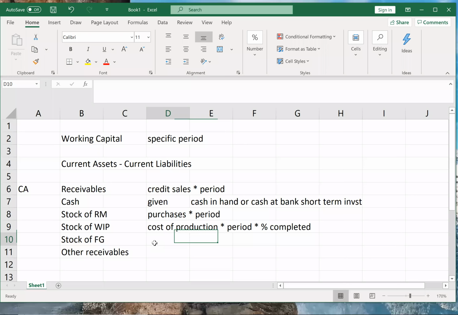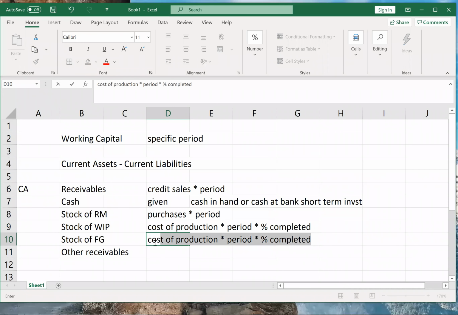Correct. And finished goods will not be cost of production, because for finished goods we are at the last stage. So it will be cost of sales. Means what? Cost of production plus selling and distribution expenses we will add for finished goods.